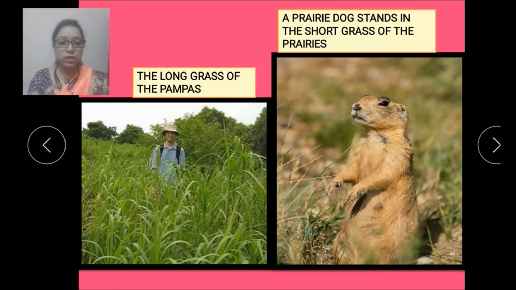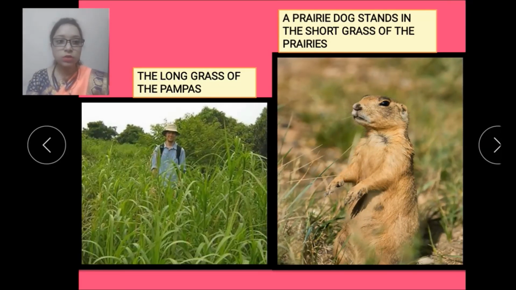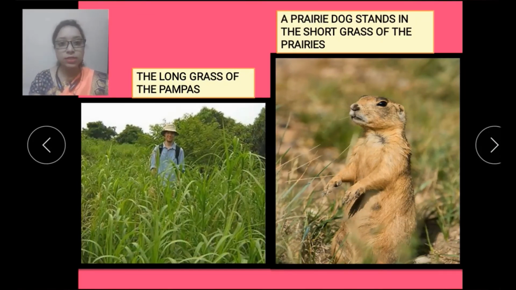So here you can see the grasses are short. And here you can see the grasses are tall, which is reaching the height of this person. And over here the grasses are short, which cannot even cover this prairie dog. So this is the difference between the temperate grasslands and the tropical grassland. In temperate grasslands, the grasses are short, and in tropical grasslands, the grasses are tall.